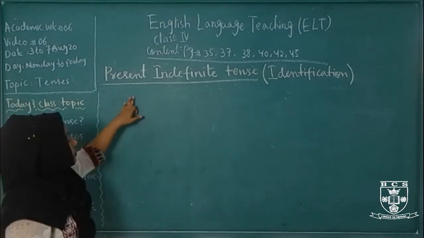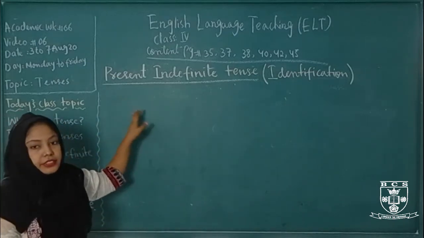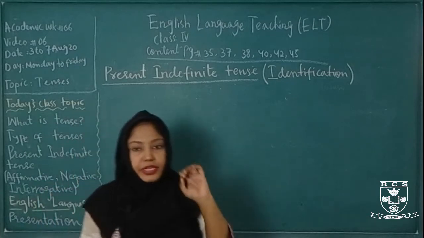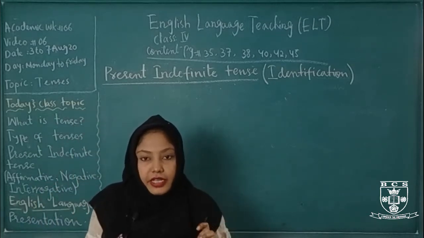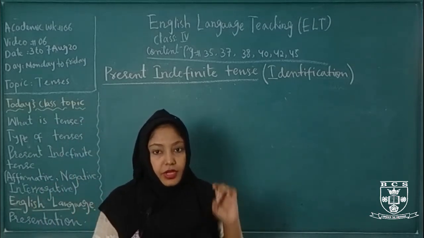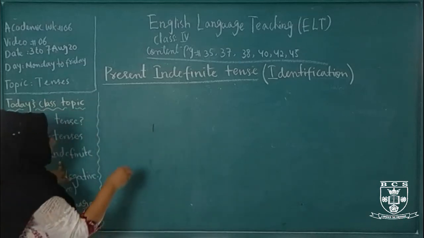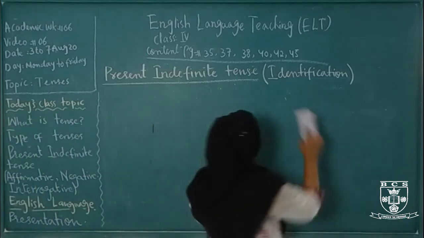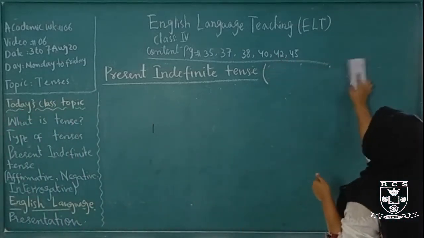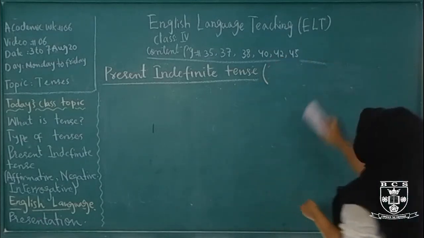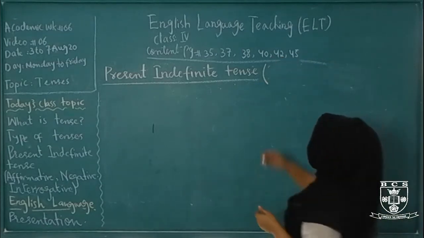Now come to its structure. We are learning the present indefinite tense and applying this tense to three types of sentences. Number one is affirmative, number two is negative, and number three is interrogative. So let's start with the affirmative. After the identification comes the structure for affirmative.